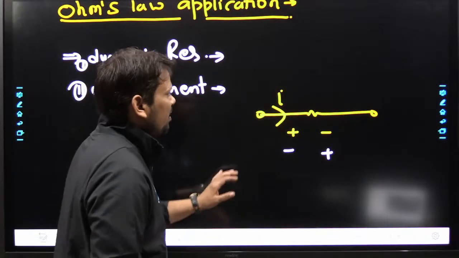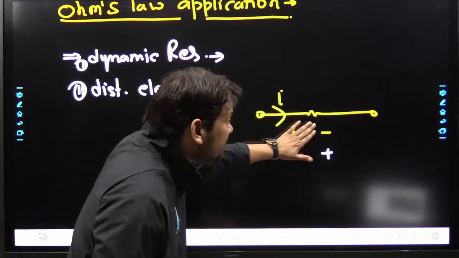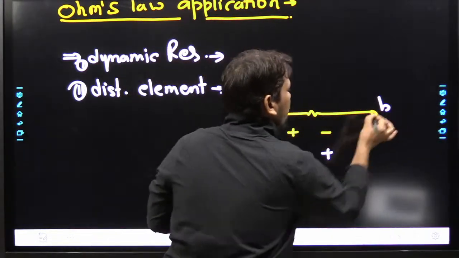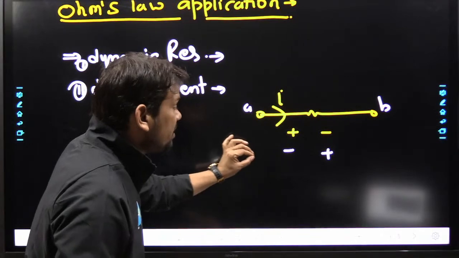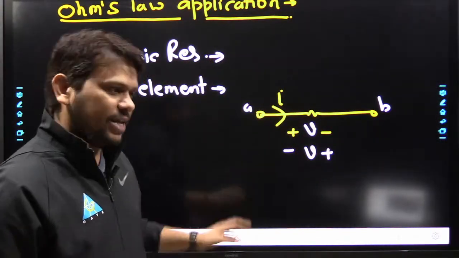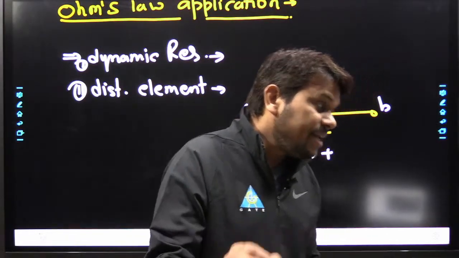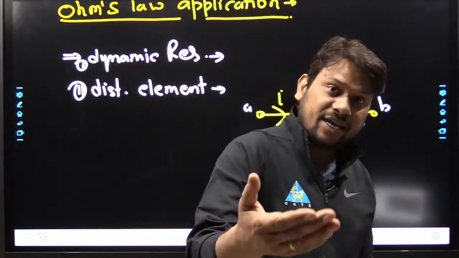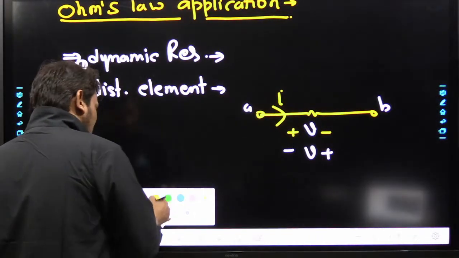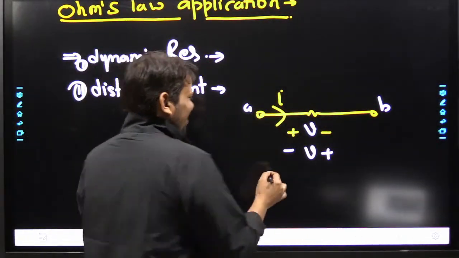Suppose in a resistive element current is flowing from terminal A to B, then what will be the polarity of the voltage? White one or yellow one? I need an answer from your side, only then we can continue this session.